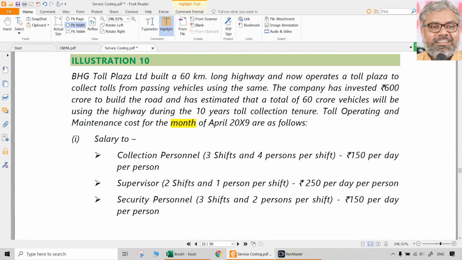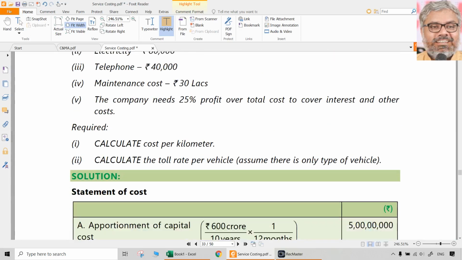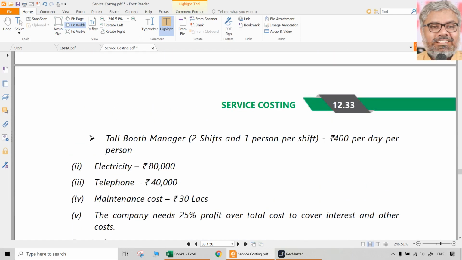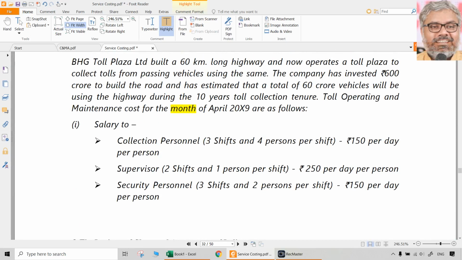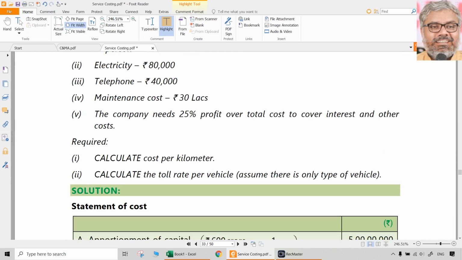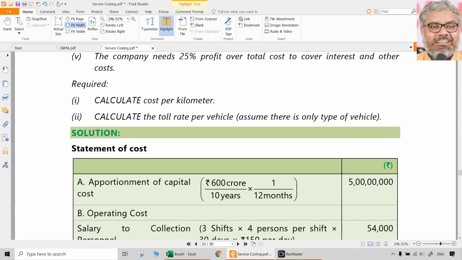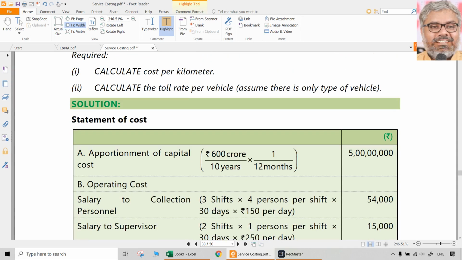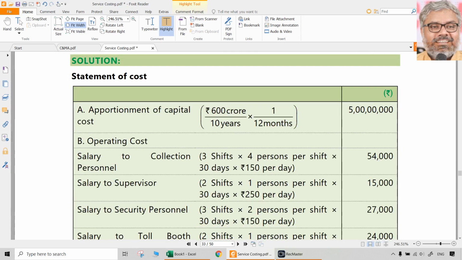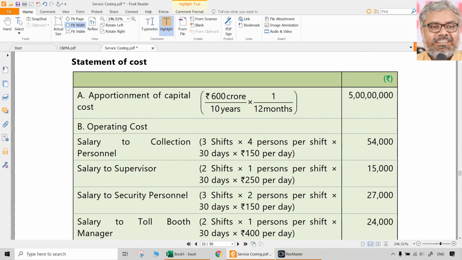So what is there in this? Actually nothing much, just multiplication total and divided by the actual number of vehicles that they pass. Let us take this way. Calculate the cost per kilometer, he has said. First thing first, apportionment of capital cost. 600 crores is the investment divided by 10 years, because that is the overall period during which we can collect the tolls. But we are calculating only for 1 month. That is why divided by 12. That comes to 5 crores.